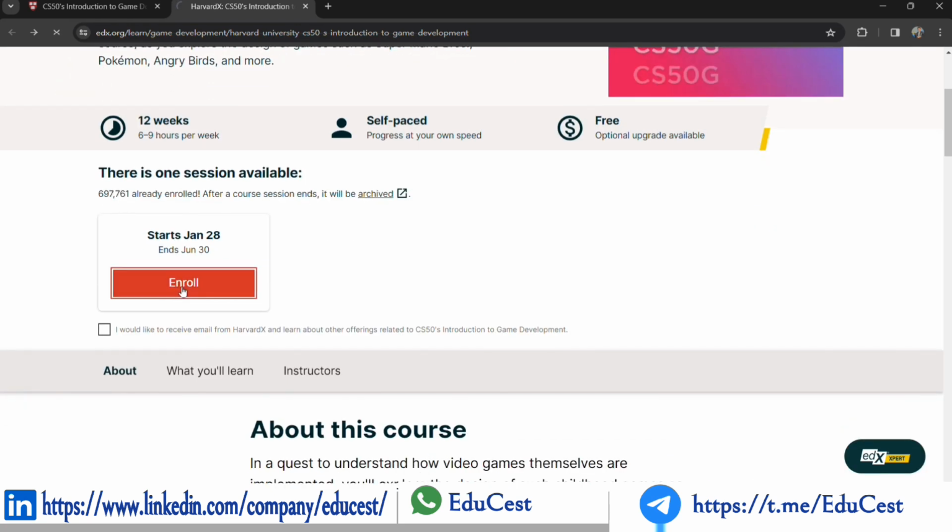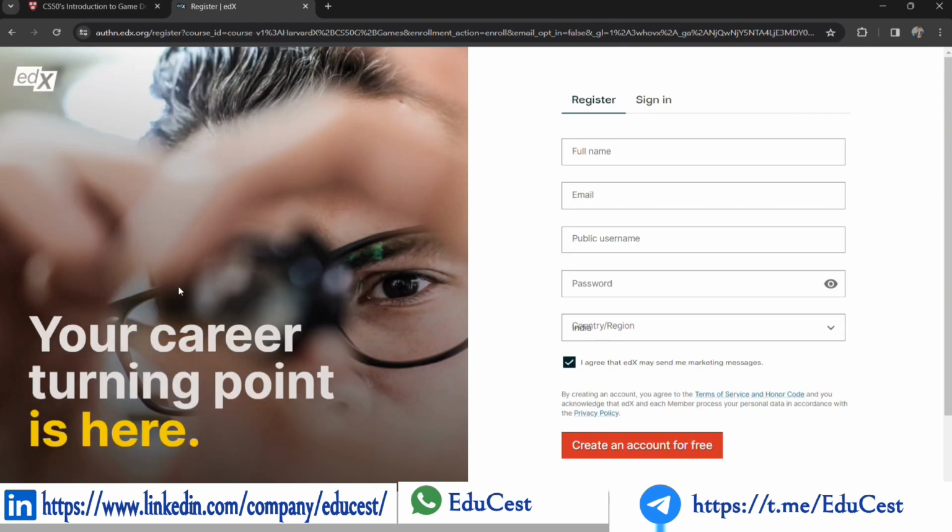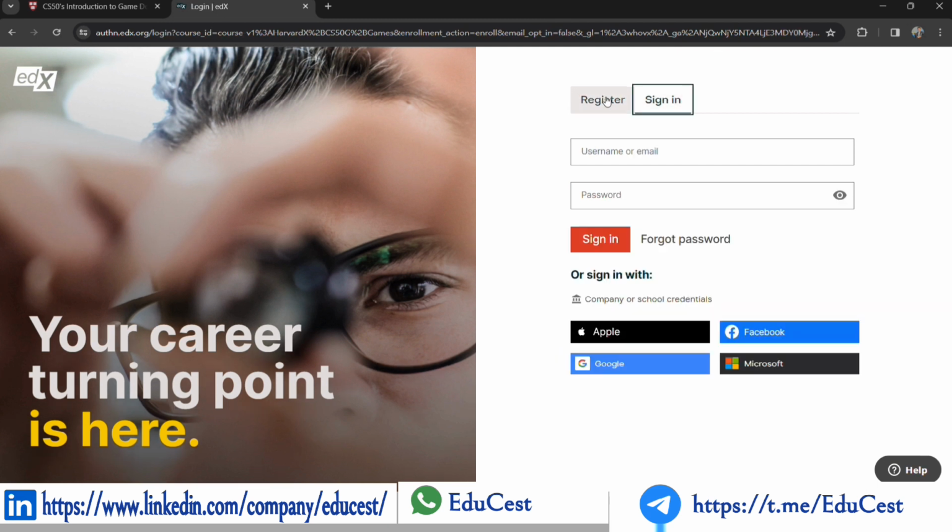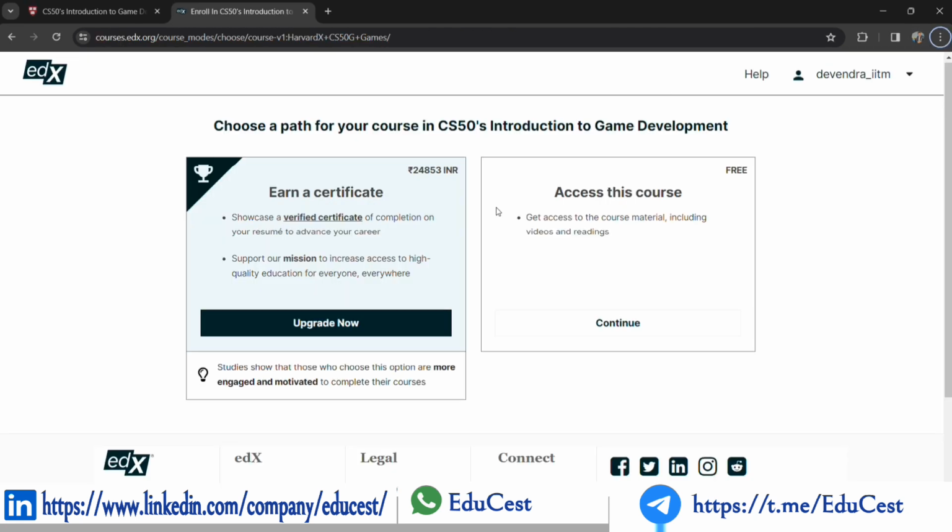For enrolling in a course, you have to select the course, then click on the enroll button. For a new user, you have to register yourself first. If you are already a user, then simply sign in through your Gmail and password. After sign in, you can see this type of interface of this website.